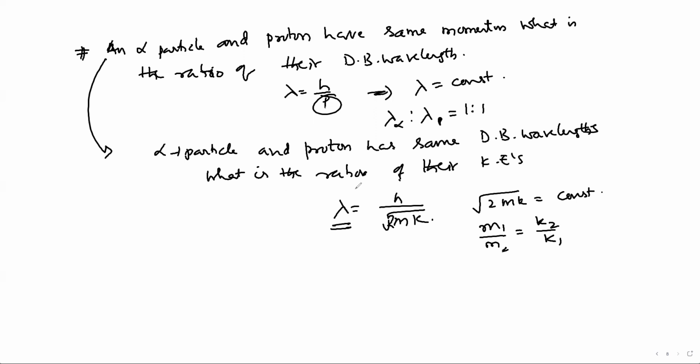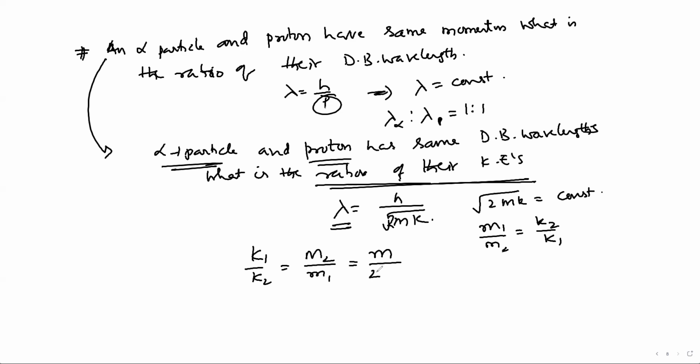We are asked to find the ratio of their kinetic energies, that is, I want K1 by K2. The first one is the alpha particle, the second one is the proton. If I consider the proton mass as m, the alpha particle mass is 4m. So you get 1:4.